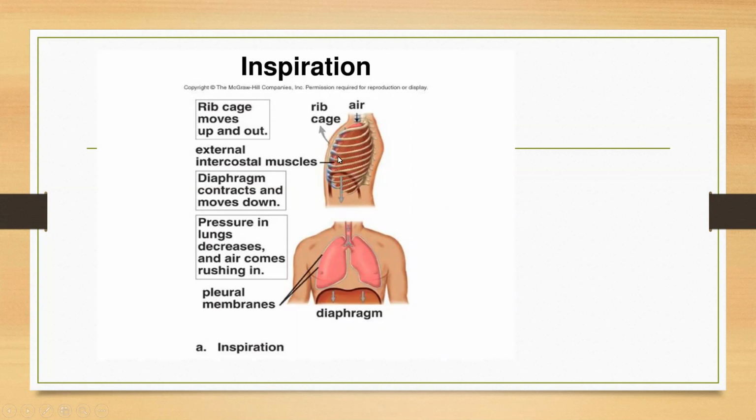And as a result, what happens? As the volume increases, what happens to the pressure? The volume increases, but at the same time, the pressure in the thoracic cavity decreases. It is the same case in the lungs also: the pressure in the lungs decreases.